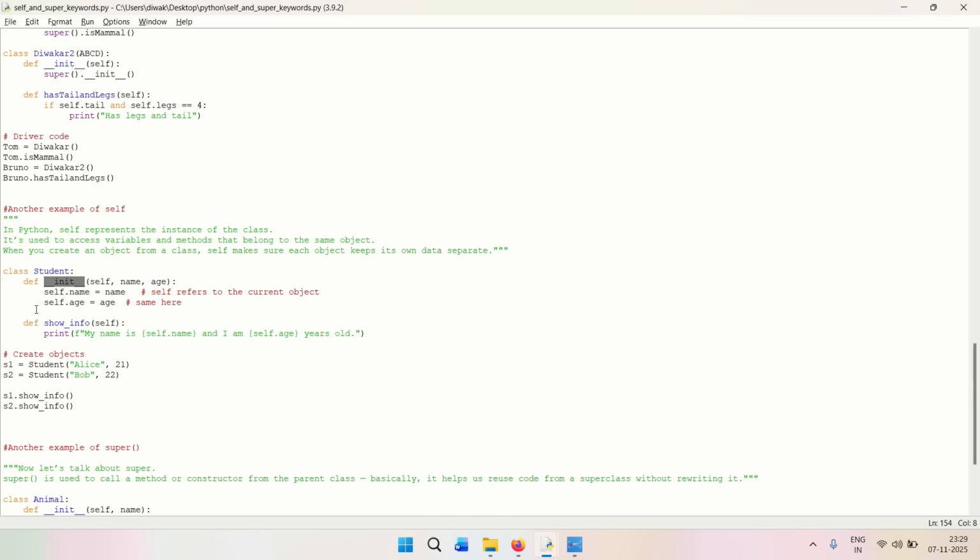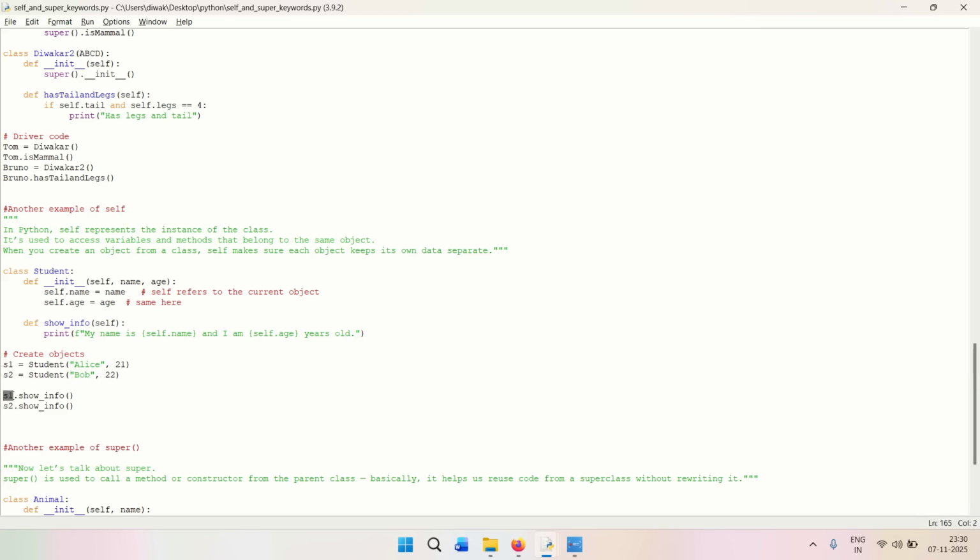Now there is another customized method over here. Again, you can see self has been passed over here, right? And when we print this, that my name is this and my age is this, it is going to print the name and age. So in this case, it is going to print Alice and 21. So my name is Alice and I am 21 years old. And in this case, it is going to print I am Bob and I am 22 years old, right? So how are we doing that?